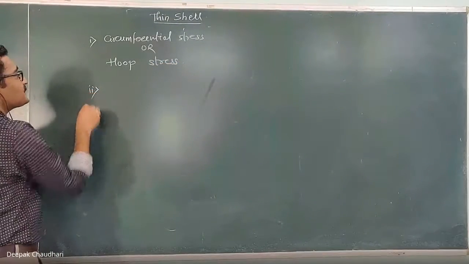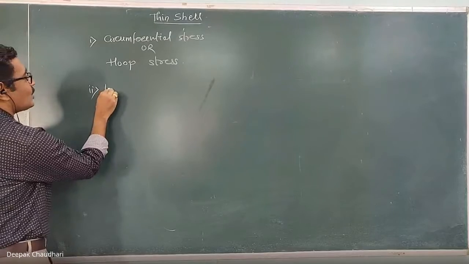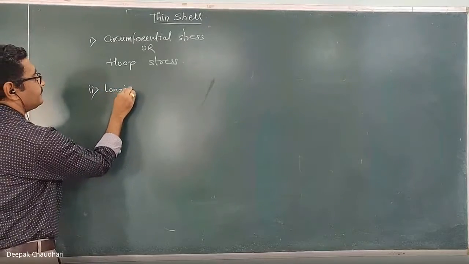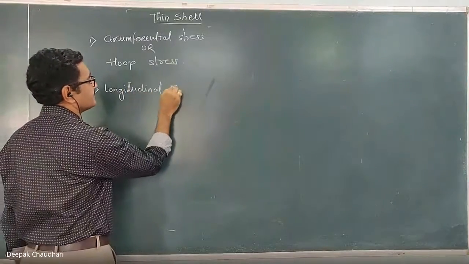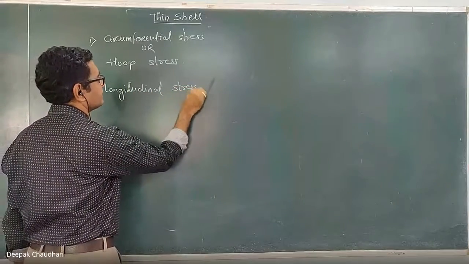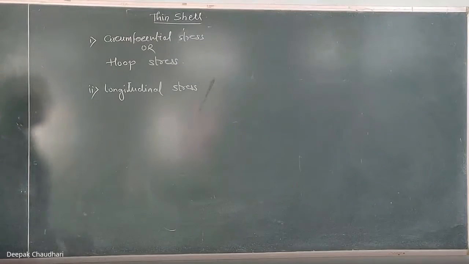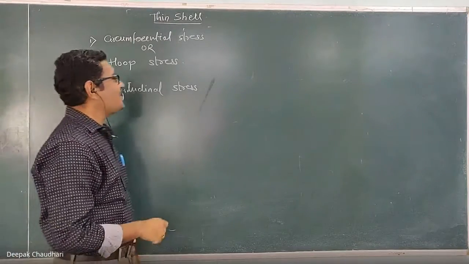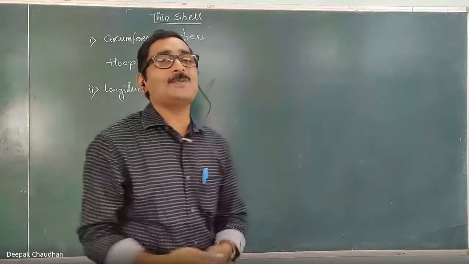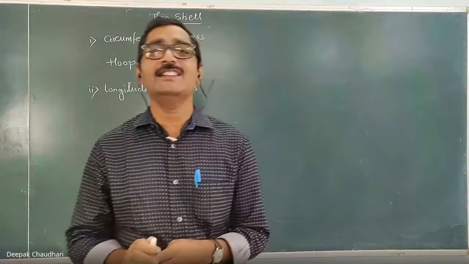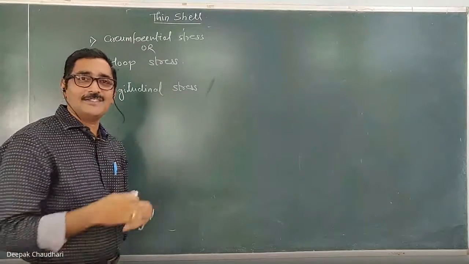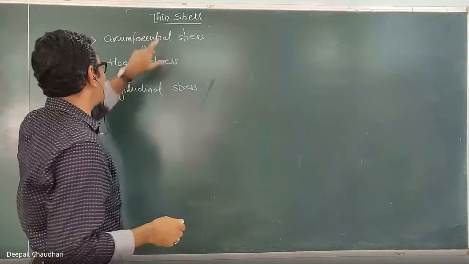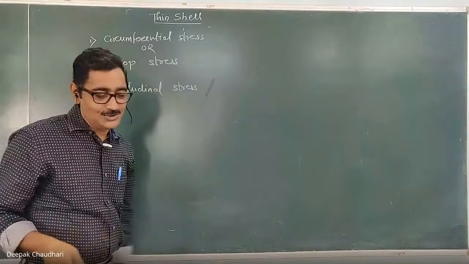The second type is the longitudinal stress. These are the two types of stresses induced in a thin shell, cylindrical or spherical: the circumferential or hoop stress and the longitudinal stress.